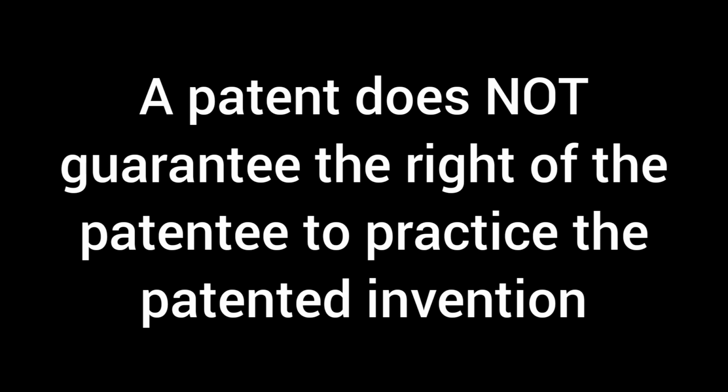So once Jack gets to know about Jill's improved version of the mobile phone, that is the mobile phone with the camera, he is not going to be able to start manufacturing mobile phones with cameras because Jill is the one who has the patent for that particular step. So this is why the owner of an improvement patent cannot always practice his own patented invention, which is why a patent does not guarantee the right of the patentee himself or herself to practice the patented invention. And this is why a patent is not an affirmative or positive right but only a negative one.